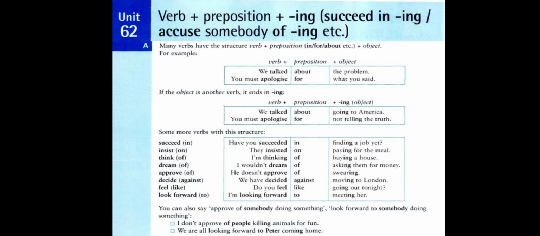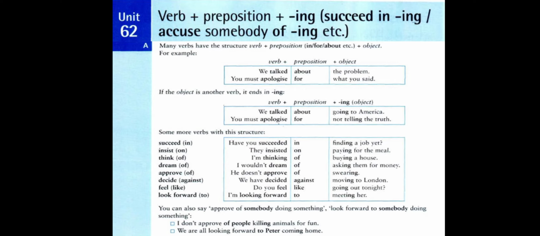We have already said that prepositions are followed by nouns, and if we don't have nouns after prepositions, and we have verbs, then verbs formed by adding ing, they become verb plus ing. So we find verb plus ing after the preposition. I am thinking of buying a house. We have the verb thinking followed by the preposition of, and the preposition of is followed by the verb plus ing, buying a house.